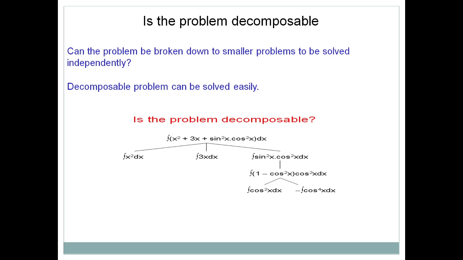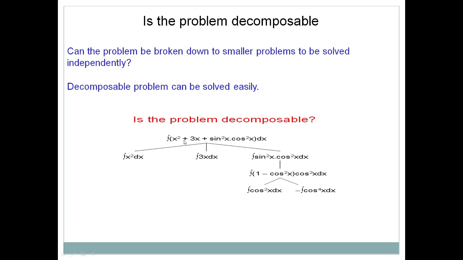A decomposable problem can be solved very easily, as shown in this particular diagram. Here you can see the equation, and it is decomposable. Why? Because you can apply the derivative or integration individually on each term. x square is one term, 3x is another term, and sine square x into cos square x is another term, which is again divided into 2 parts.